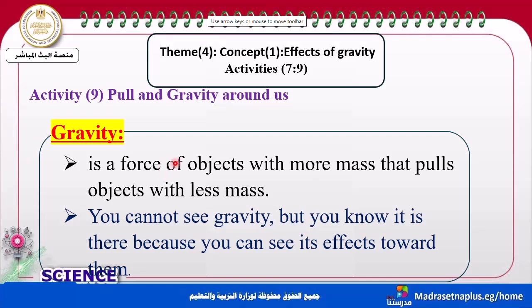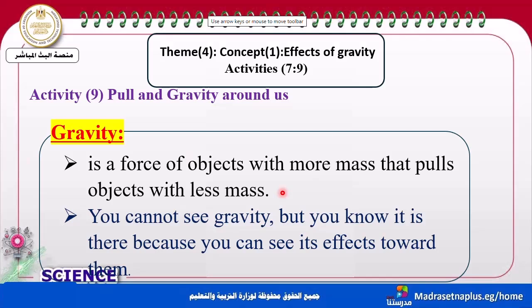Gravity is a force, and this force increases when the object has more mass, and it pulls objects with less mass. Like the Earth has more mass, so it affects the object with less mass. The same, the Sun has more mass, so it affects objects which have less mass.